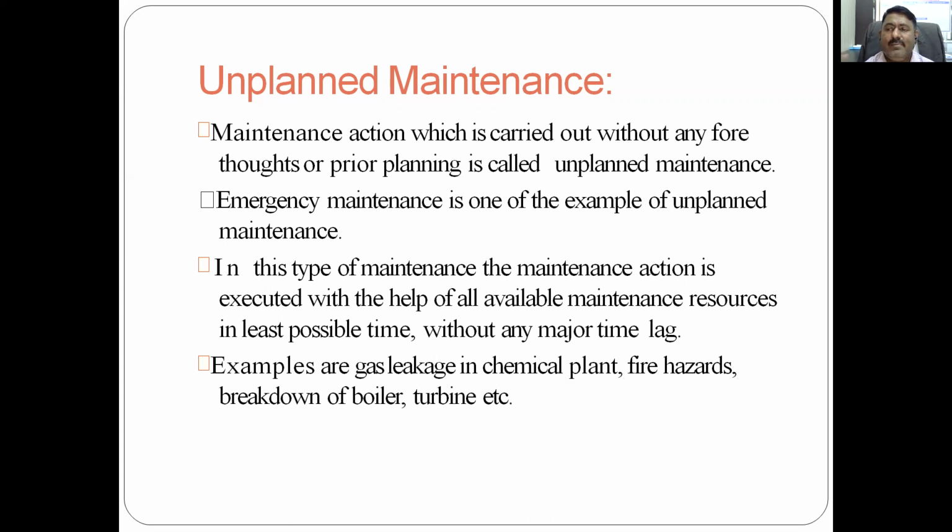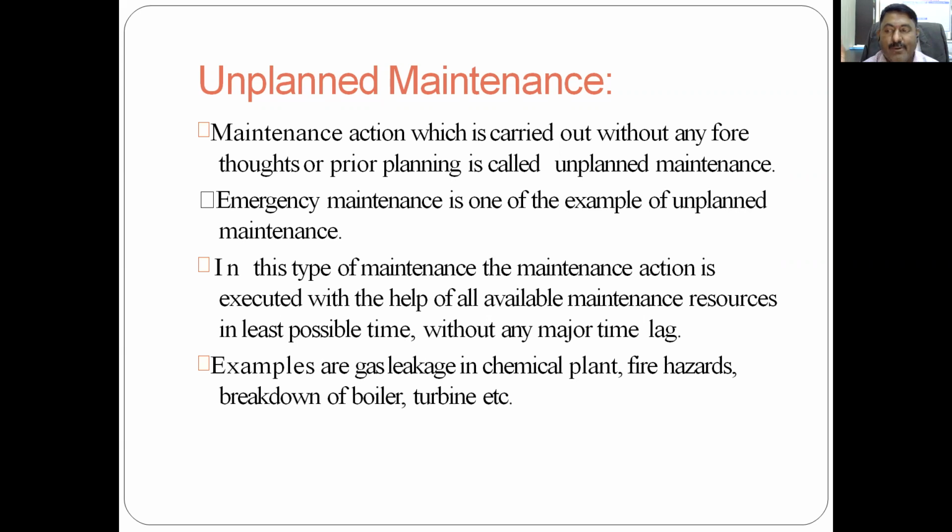So when you come to know that this type of maintenance has occurred, immediate action is taken with the available resources on the shop floor, and you try to restore it to the original position without major time lag, as early as possible. Examples given here are gas leakage in a chemical plant or some fire hazard, so totally unplanned maintenance. Then you can see gas leakage in case of any chemical plant,